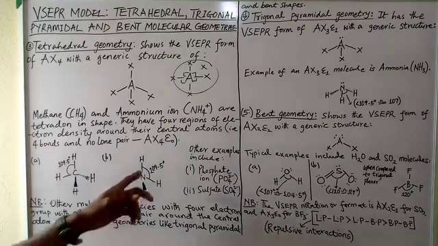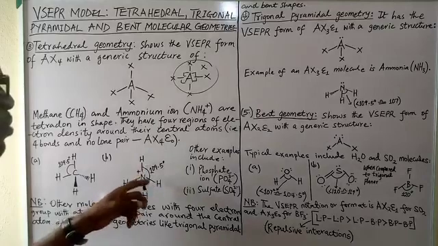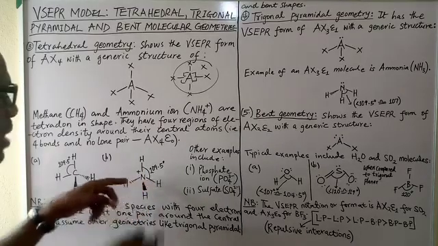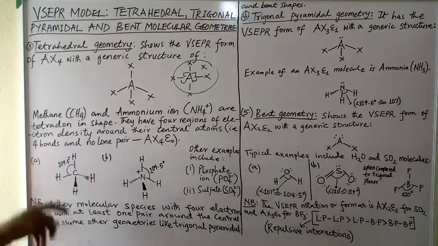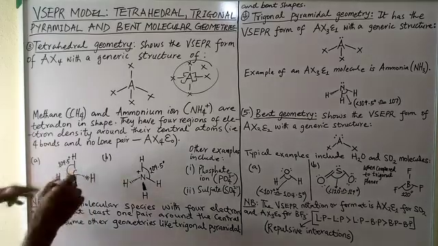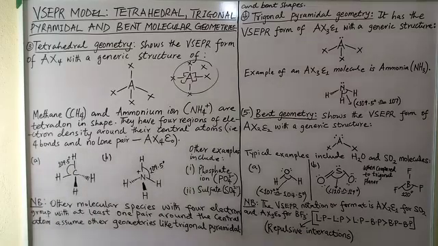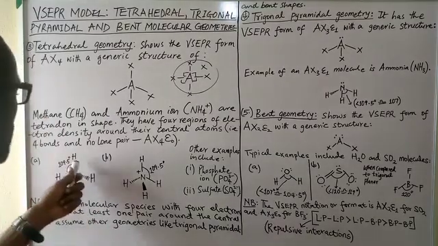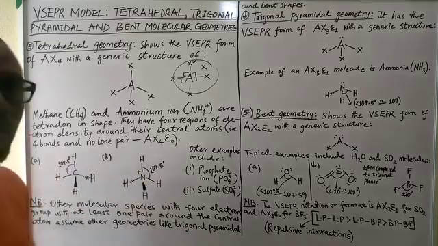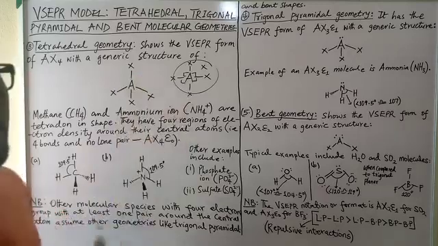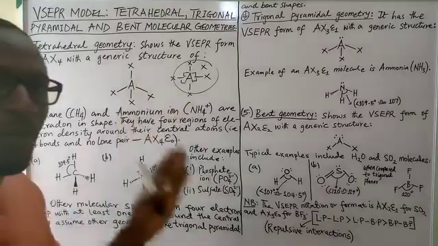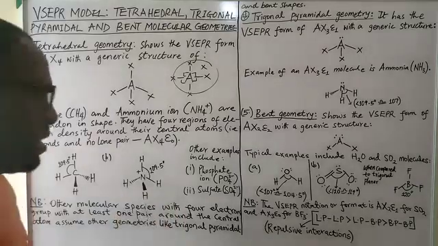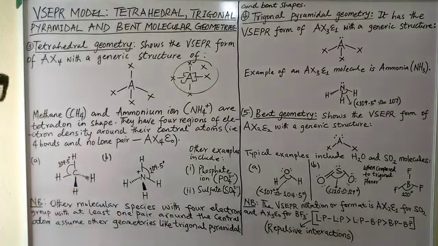Remember, there is repulsion between this electron domain and this electron domain, and this makes these bonds slant. Okay, there is a repulsion between this bond and this bond. It makes the bond slant. That is what the VSEPR theory tells us, that there is repulsion between electron domains. Even though the repulsion between a bond pair and a bond pair is not as strong as the repulsion between a lone pair and a bond pair, while repulsion between a lone pair and a lone pair is the greatest. So the bond angle in tetrahedral molecules is 109.5 degrees.